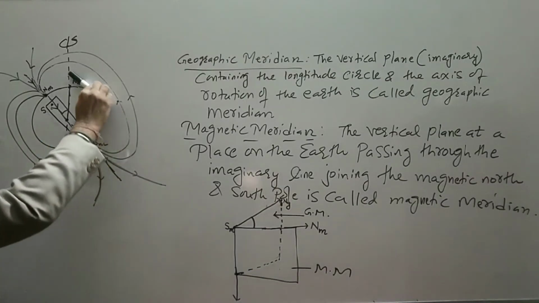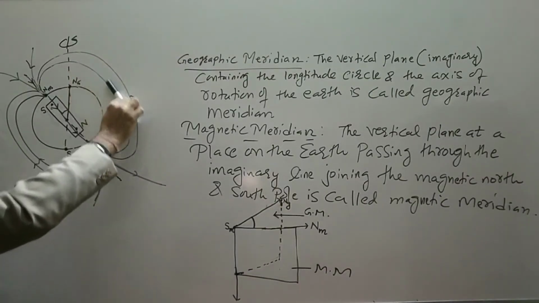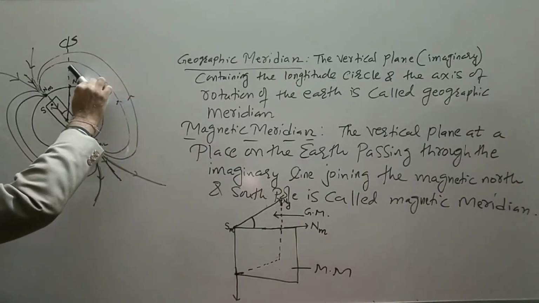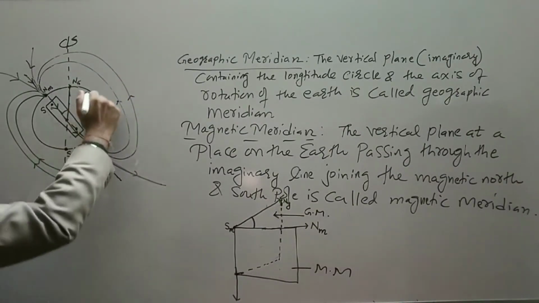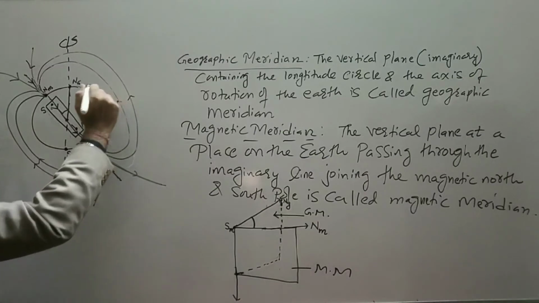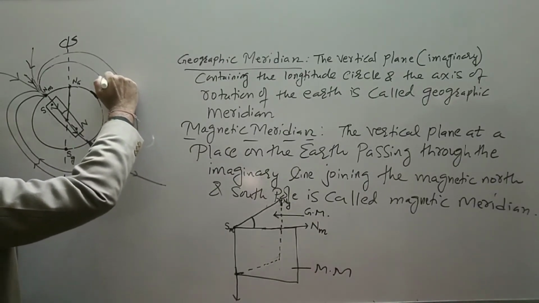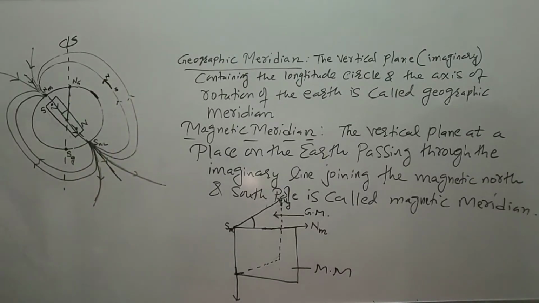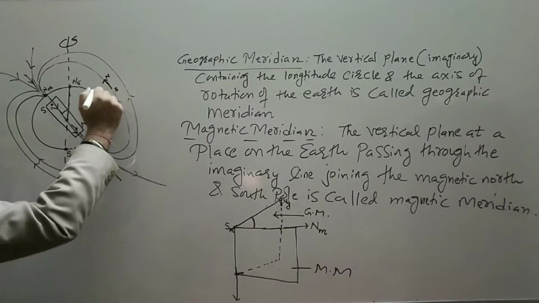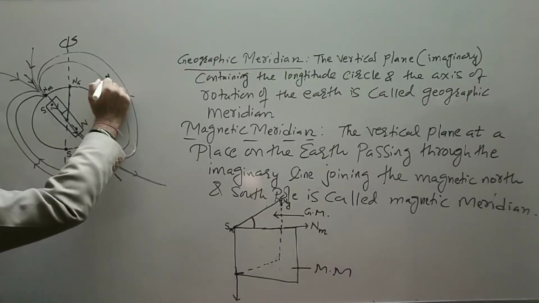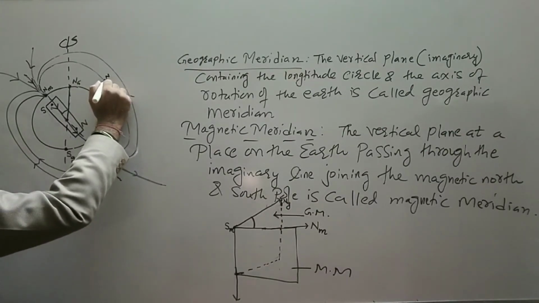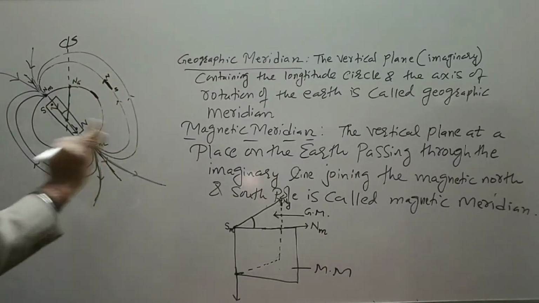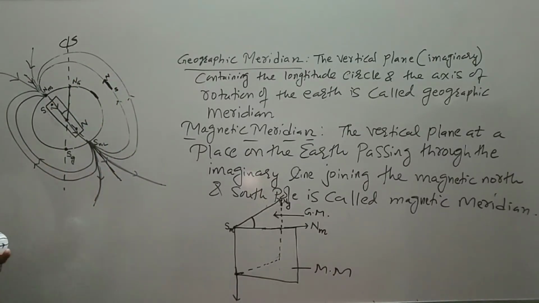At any place the magnetic field is curved, and therefore at any place, suppose there is a place here, your magnetic needle should be pointing like this. This will be your north and this will be your south. Now what should be the situation in this? Because it is curved, we have to make its component horizontal and vertical. That we will discuss about a dip angle.